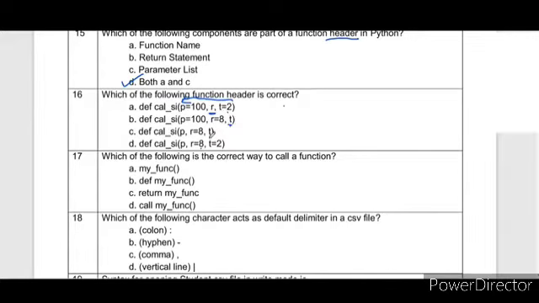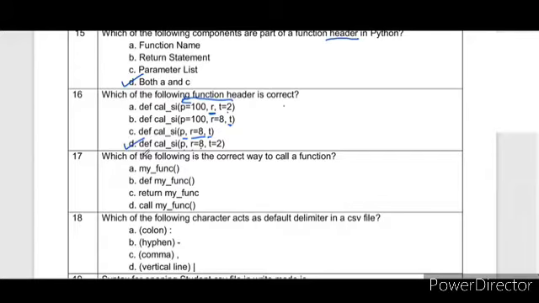Here T is empty, and here P and T are empty with R in between. When you give default values, there should be no gap, no parameter without a value in between. Here P does not have a default value, but R and T do. So we can call this function with all three values, with two, or with only one value. So option D is correct.